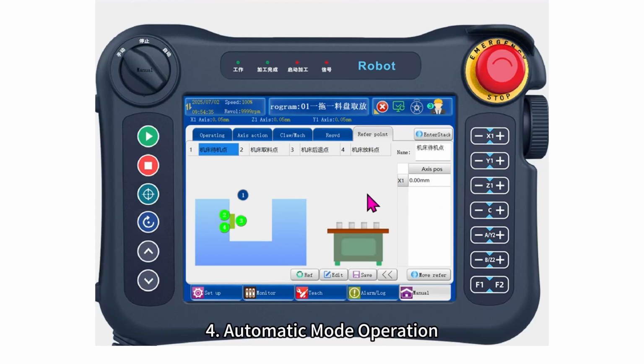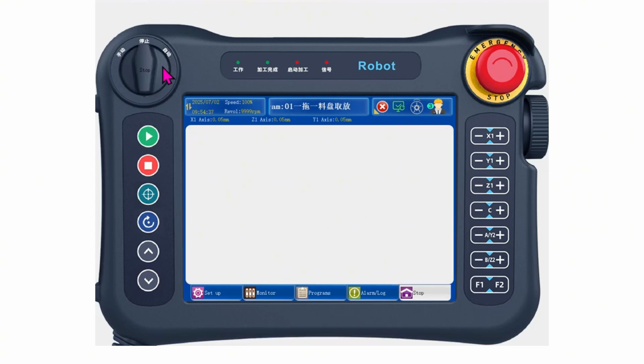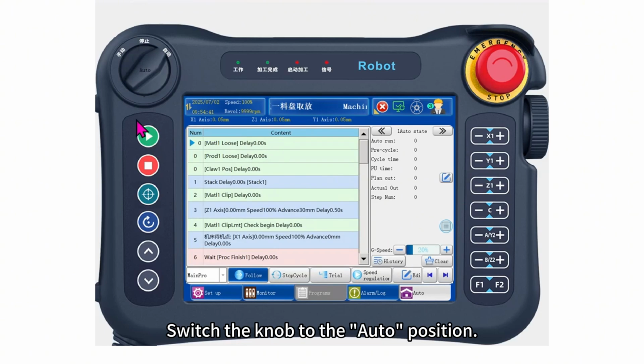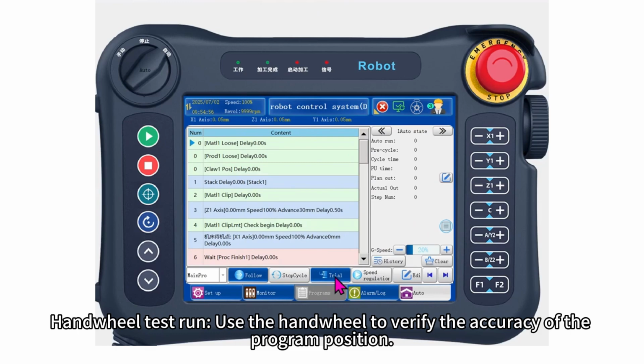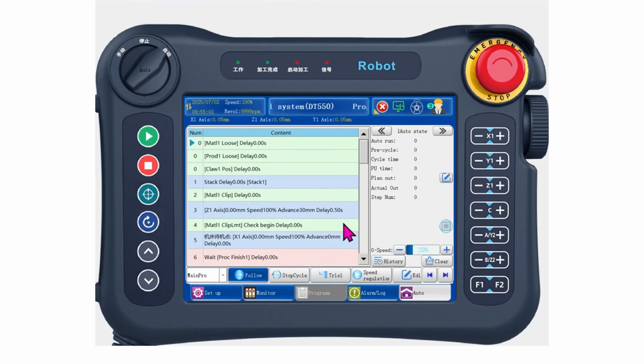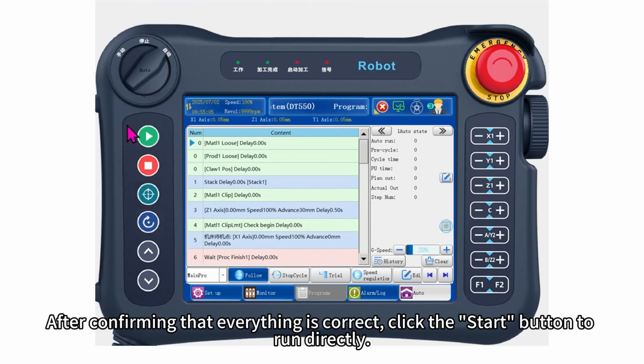4. Automatic mode operation. Switch the knob to the auto position. Program operation. Handwheel test run. Use the handwheel to verify the accuracy of the program position. After confirming that everything is correct, click the Start button to run directly.